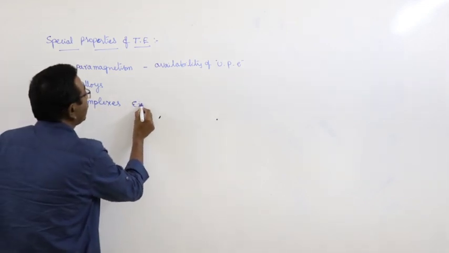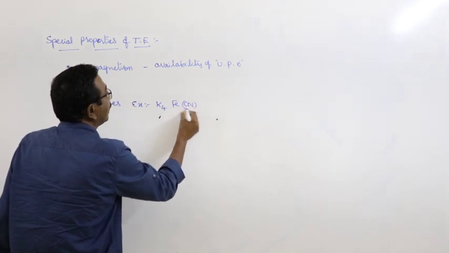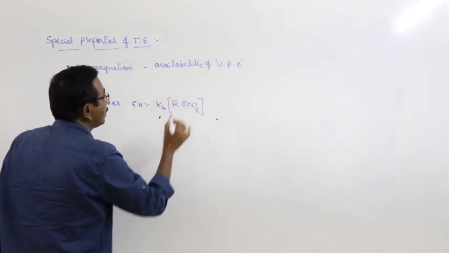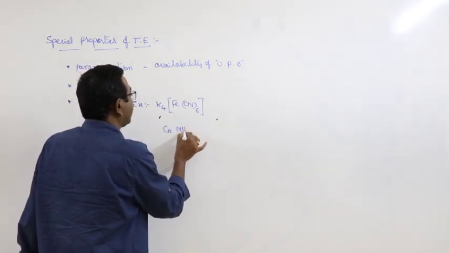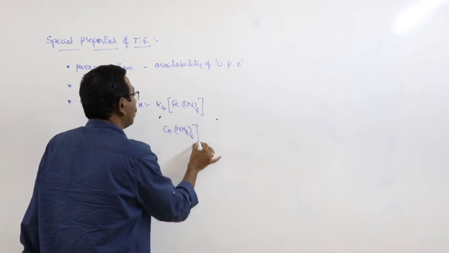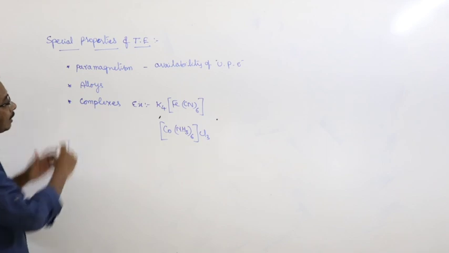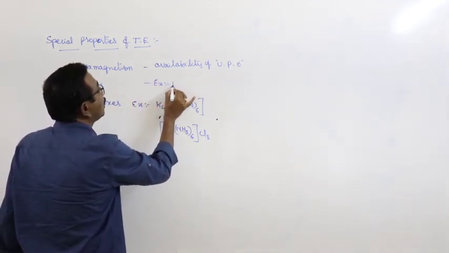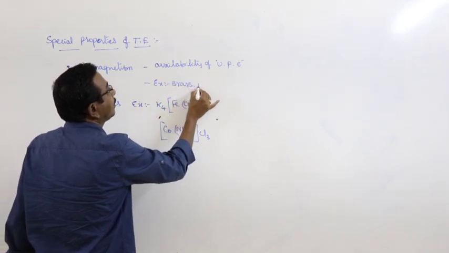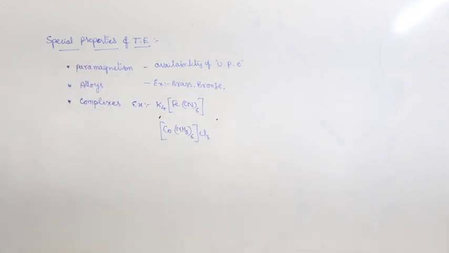Examples are potassium ferrocyanide and hexaamine cobalt 3 chloride. These are all examples of complexes. And in the same way, what about examples of alloys? Already I have mentioned brass, bronze, German silver, bell metal and gunmetal, etc.